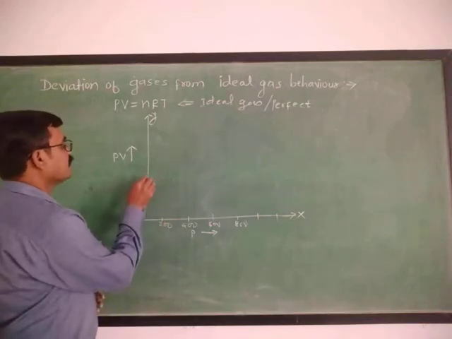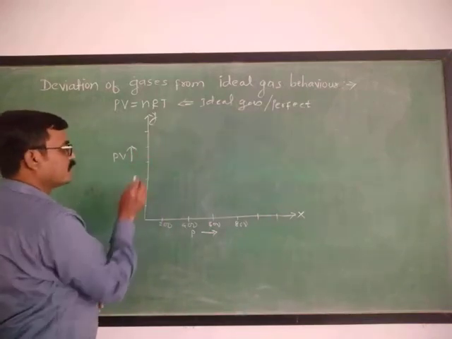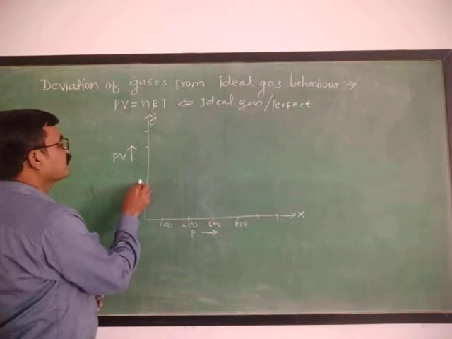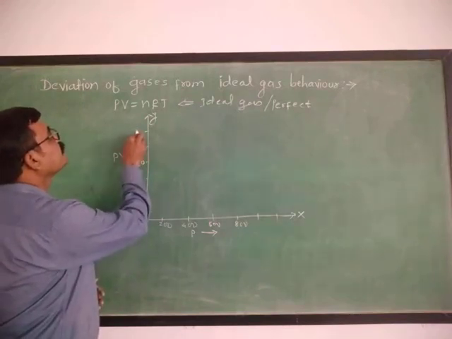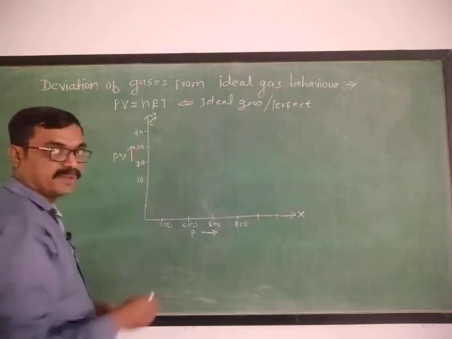And the product of PV is 10, 20, 30, 40 and so on, increasing.